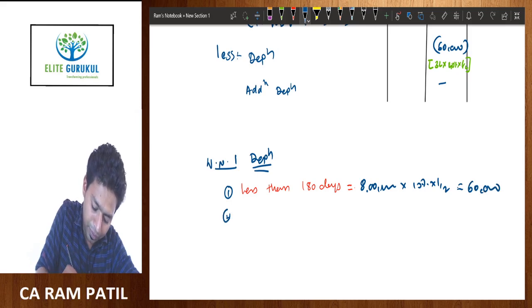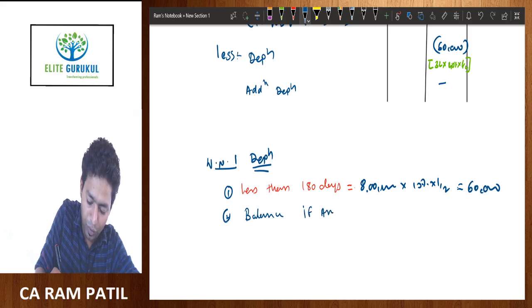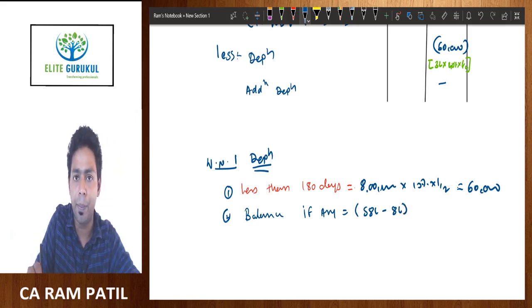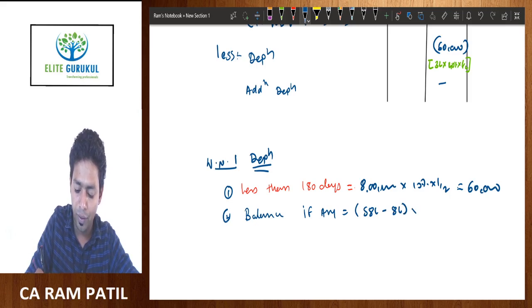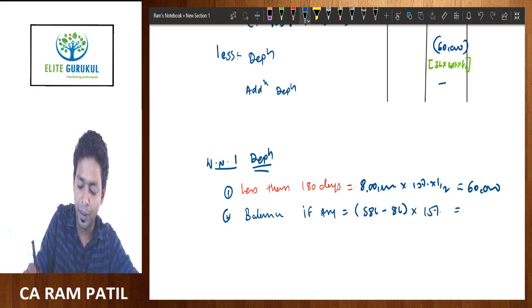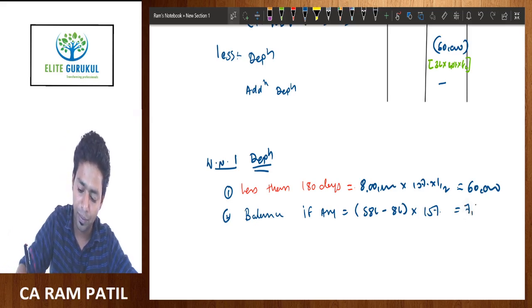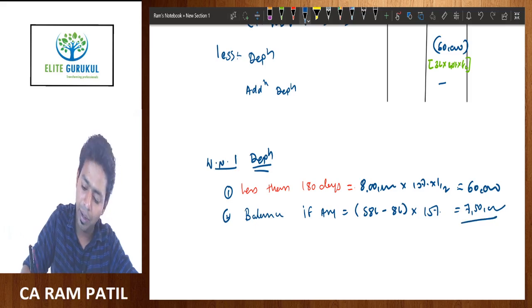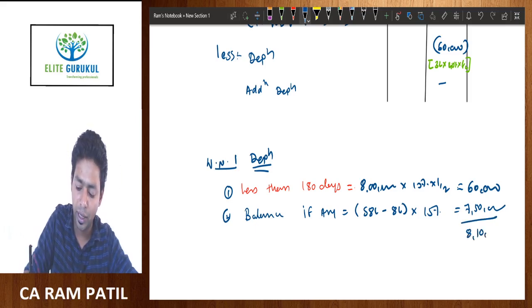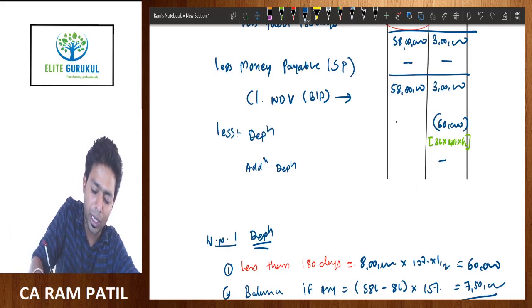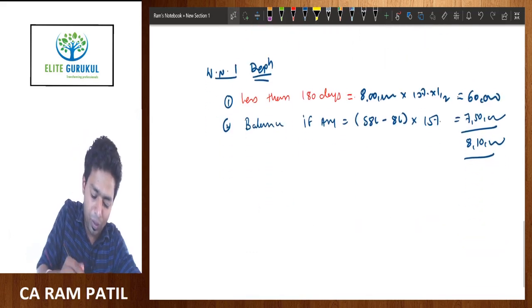Second is the balance, if any. What will be the balance? 58 lakh was the value of the block. Out of that, 8 lakh depreciation we have already computed. So the balance value is 50 lakh. 50 lakh multiplied by 15% is equal to 7,50,000, and 7,50,000 plus 60,000 is equal to 8,10,000. So you can mention in the table 8,10,000. Next, working note number 2.